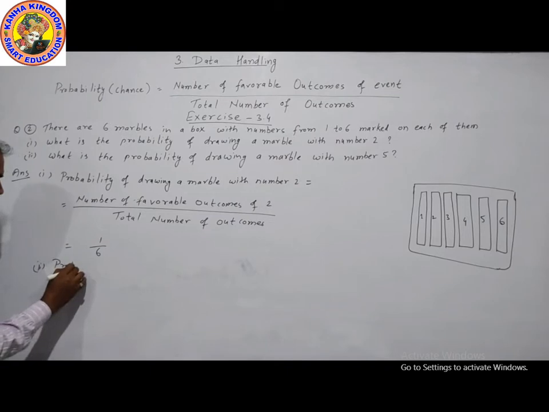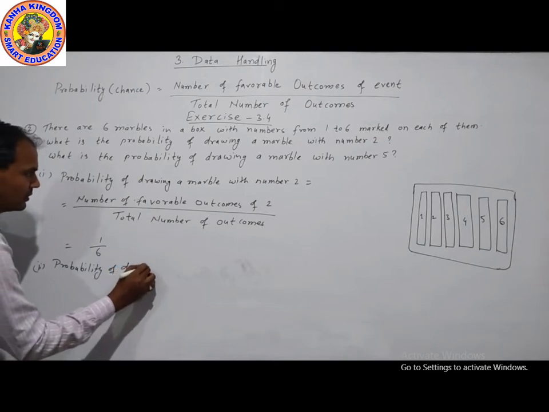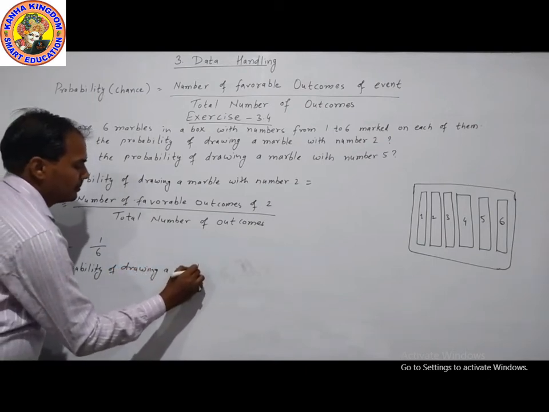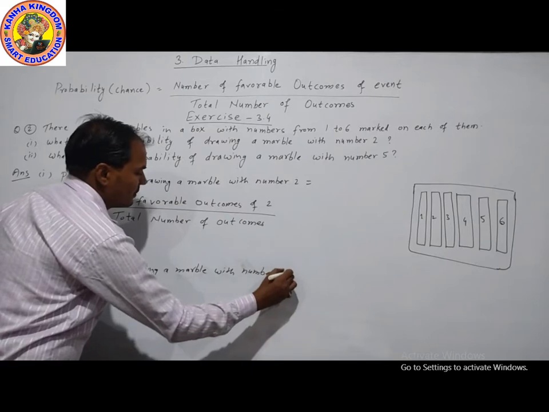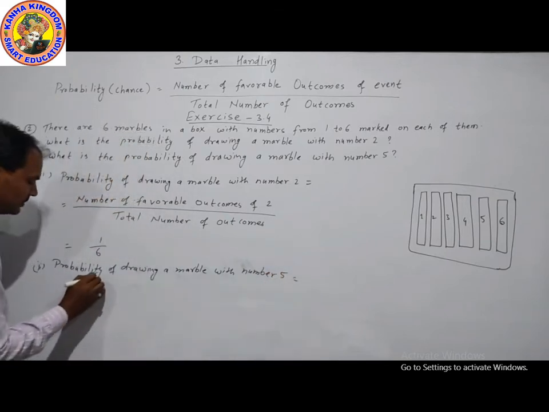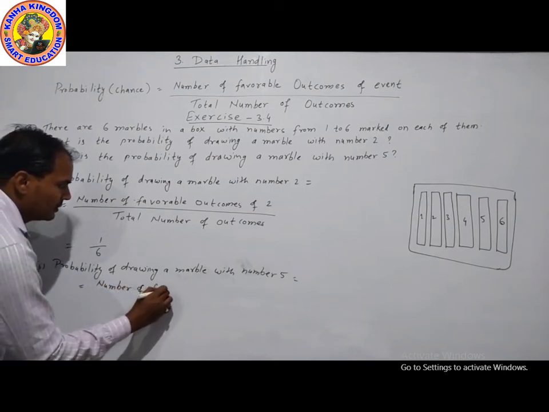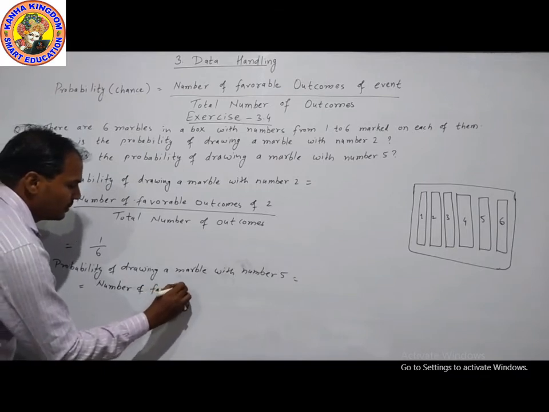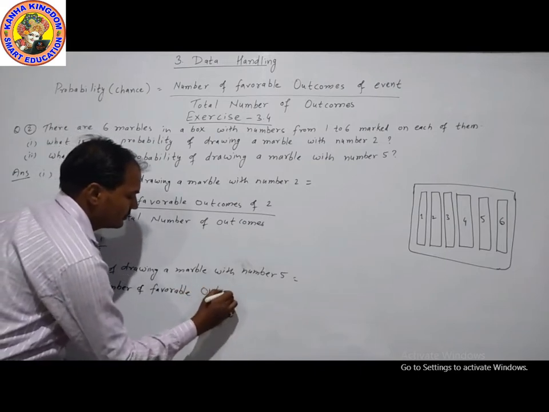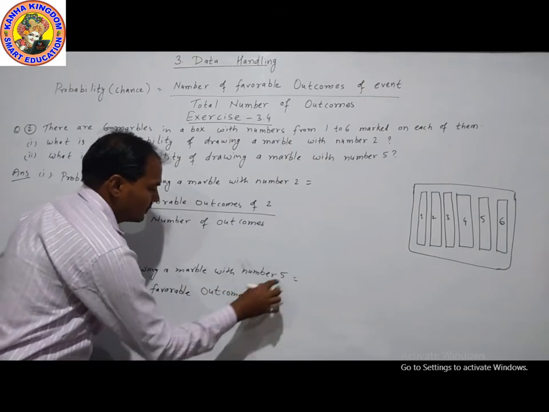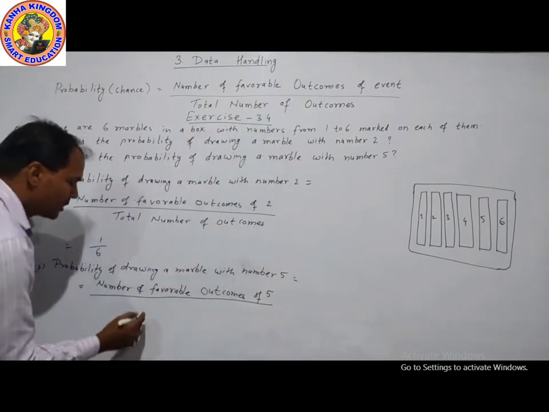So the probability of drawing a marble with number 5 is the number of favorable outcomes of the event, and the event is 5, divided by the total number of outcomes.